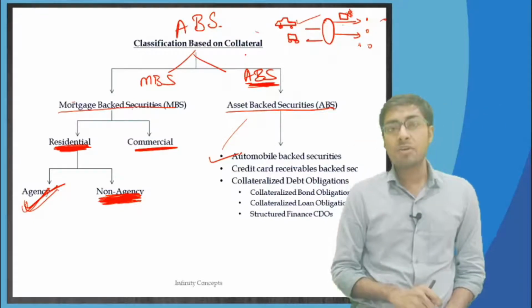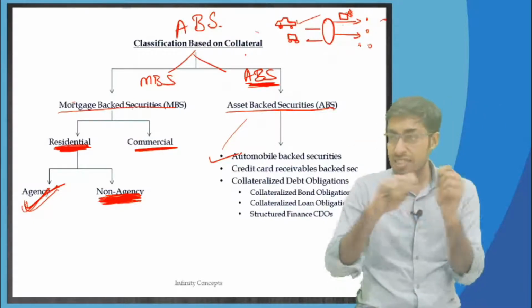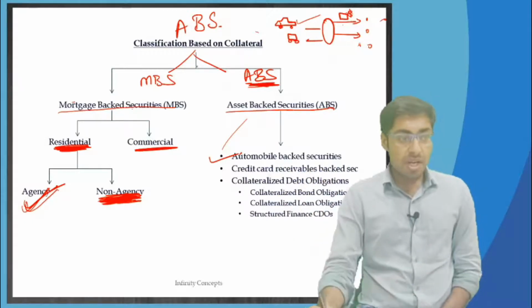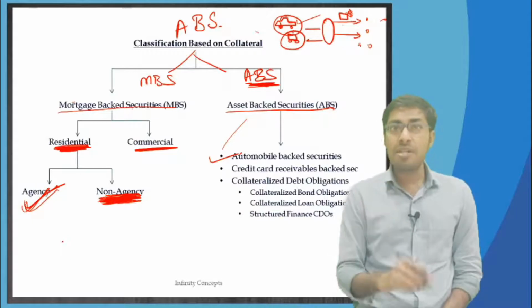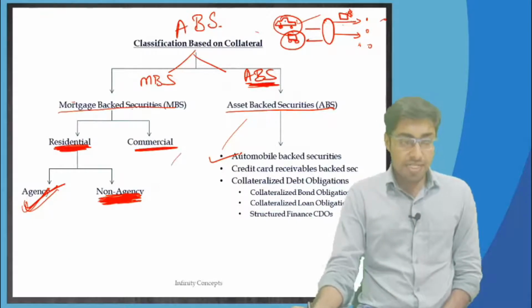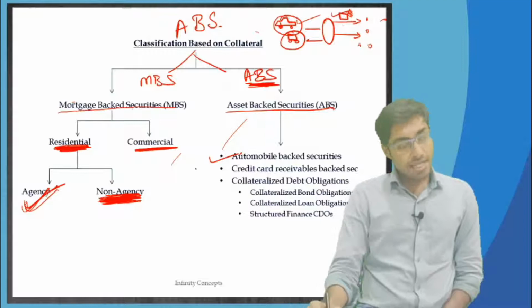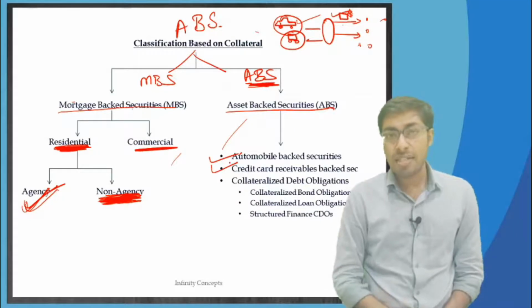Now what will the bank do? Bank will package these assets and sell them to the SPV. So over here, who are the collateral? Credit card receivables, they are the collaterals. So against that, if these securities have been issued, then they will be named credit card receivables backed securities.